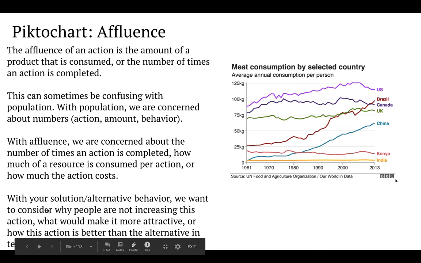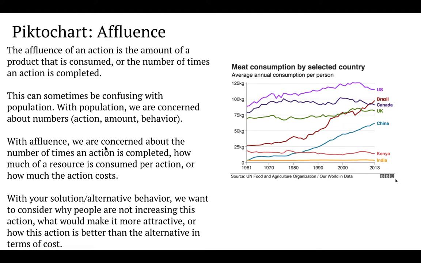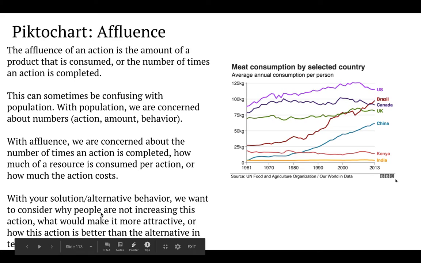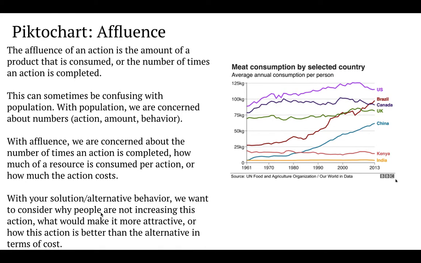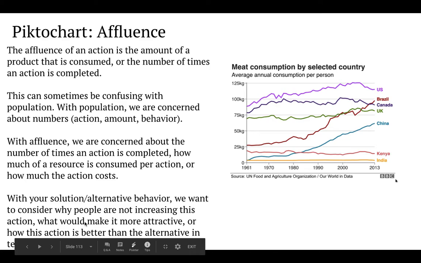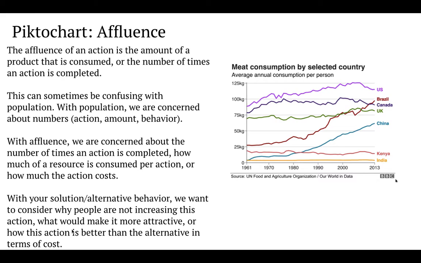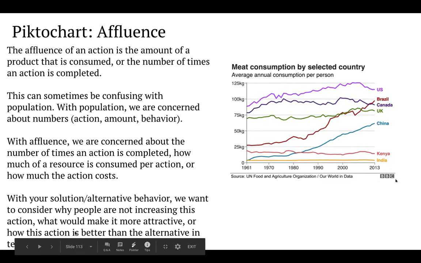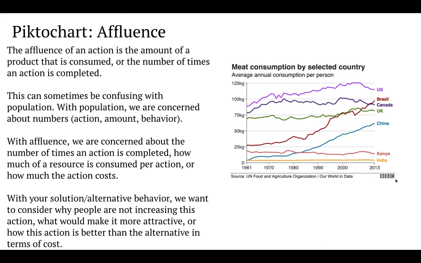Now, when you think about your solution or your alternative behavior, you want to think about these things, but also why aren't people increasing this action? If it's good for them, why aren't they doing it? What would make it possibly a more attractive behavior? Or also, why is this action simply better? Does it cost less? Does it produce less CO2? While the impact of your behavior for part one can be the big, bold ideas, you can also think about the overall small pieces of consumption in terms of costs or amounts.